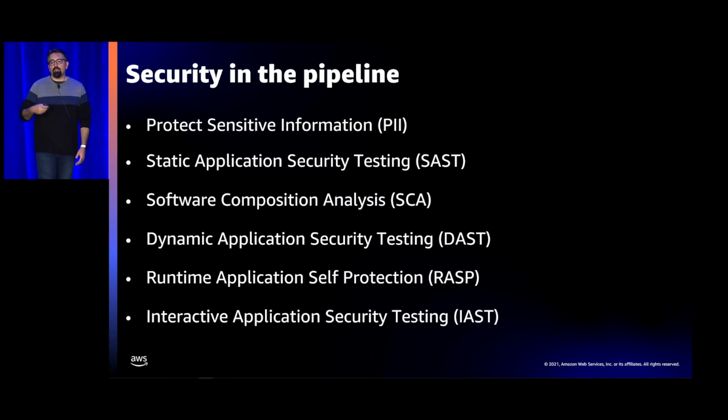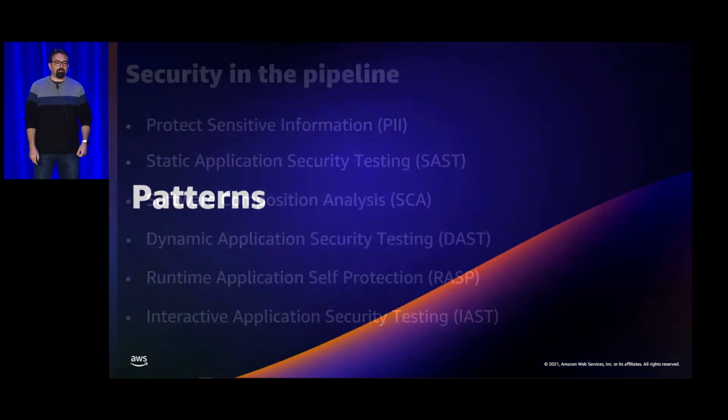You can inspect the actual running application and do performance analysis to identify potential issues in the code itself. These are some of the processes you have at your disposal. If you're not doing these, I highly recommend at least looking into what they are, and we'll go through a few of them today.